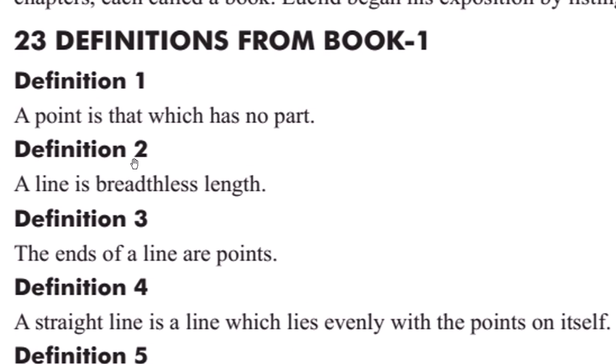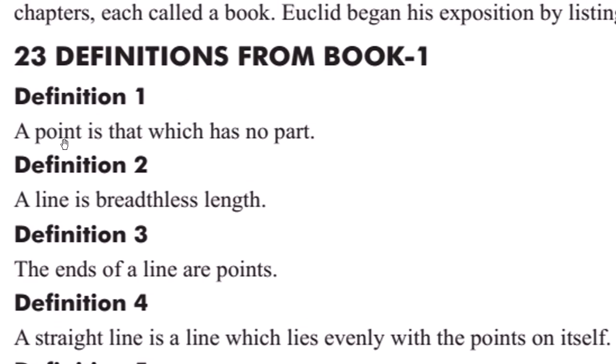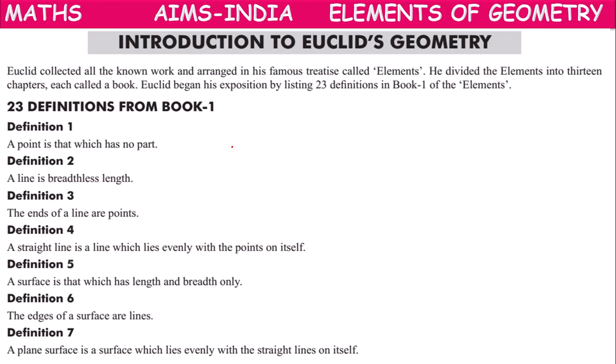So, 23 definitions. First definition: a point is that which has no part. So in his definition 1, he defined a point. Point means a very, very small, tiny dot. It does not have any extra part. So that is called a point.